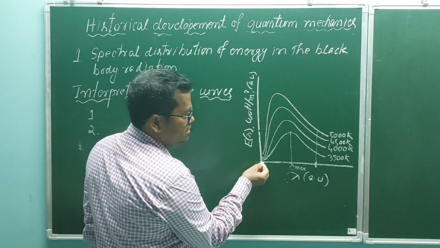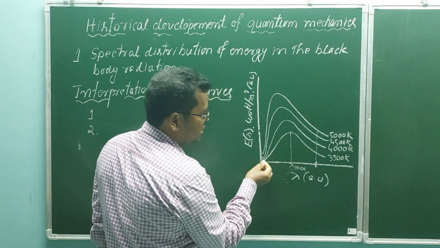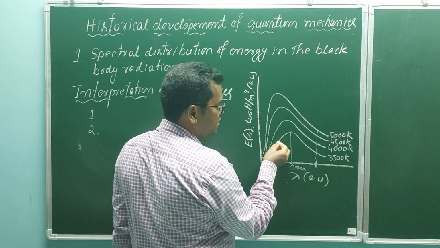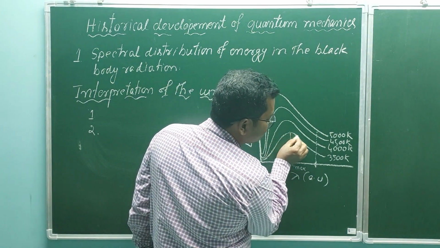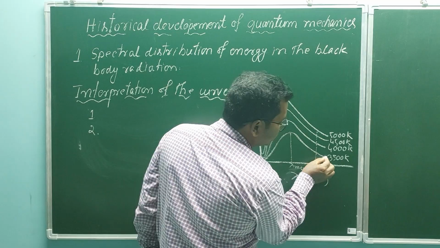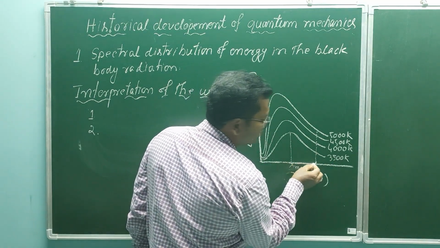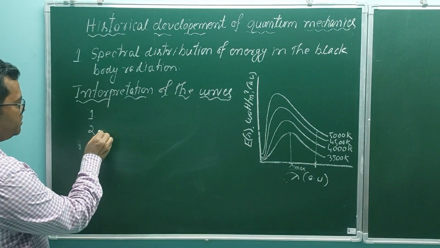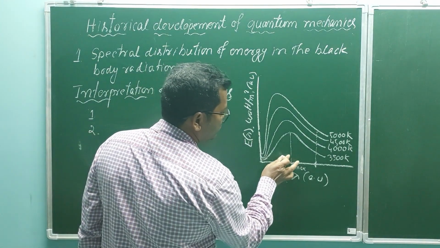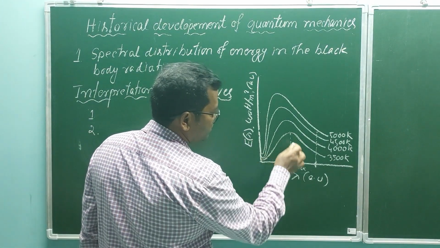So as lambda increases, energy increases, reaches a maximum and then decreases further with the increase of lambda. This is the second observation. This is our lambda max.